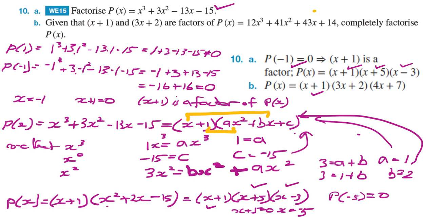And here x minus 3 equals 0, so when x equals 3, p of 3 would also be equal to 0. So back at the start, when we found p of minus 1 is equal to 0, we'd also find that p of negative 5 would be equal to 0 and p of 3 would be equal to 0.